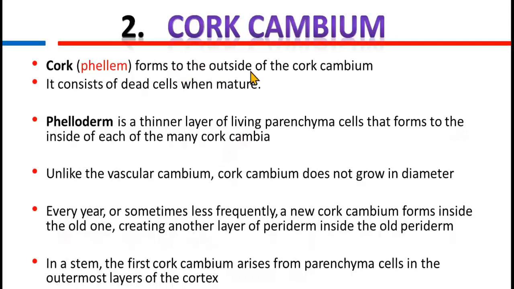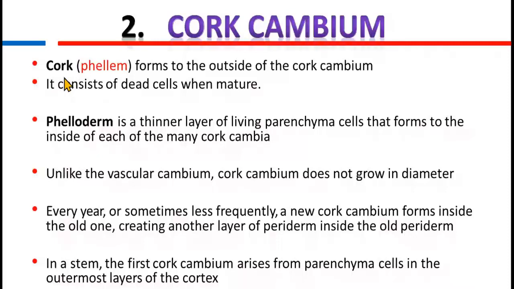Cork forms the outside of the cork cambium. It consists of dead cells when mature. At maturity, cork cells are dead. Phelloderm is a thinner layer of living parenchyma cells that forms to the inside of each of the many cork cambia. Note that cork cells, the parenchymatous cells in the cork layer, are covered by the suberin layer.